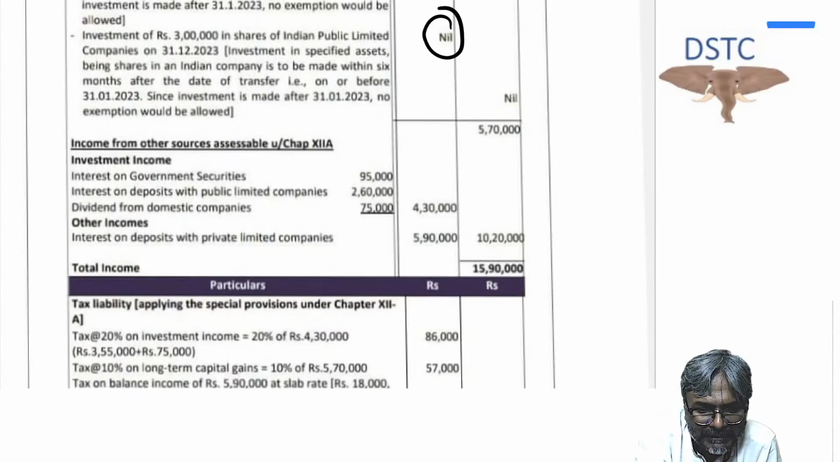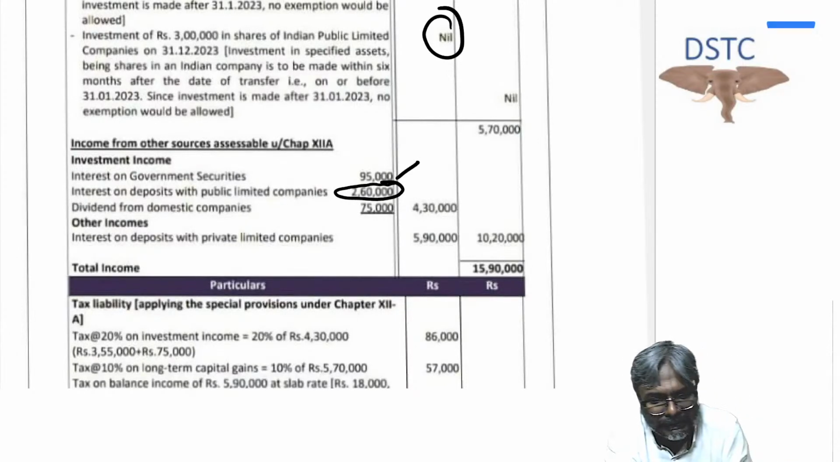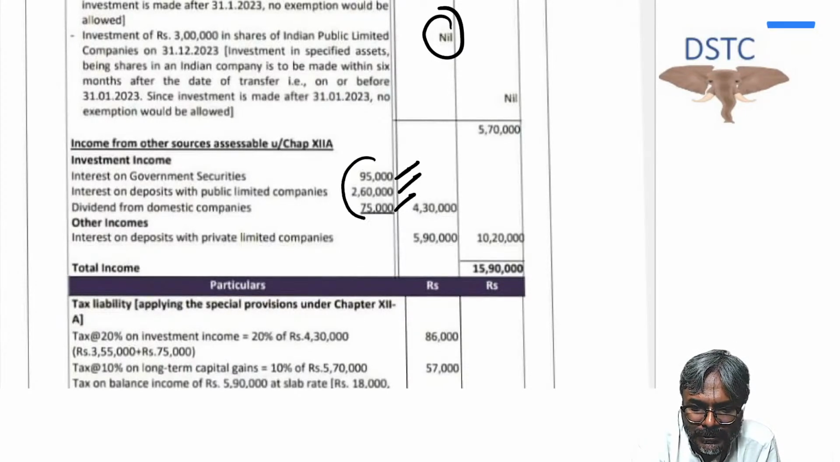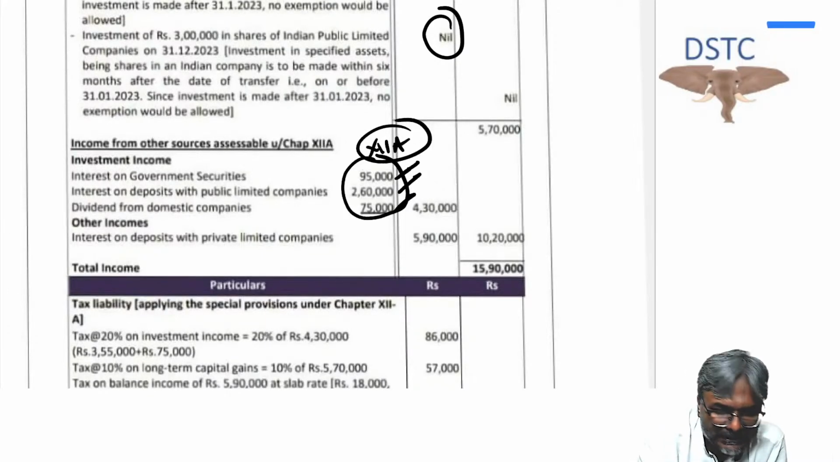Thereafter, the investment income which is there: government securities, deposit. Be careful on this one. In this case, sorry, deposit with public company, it is fine. So this 95,000, 2,60,000, 75,000, absolutely fine, no issues on that. We will apply chapter 12A in this context.